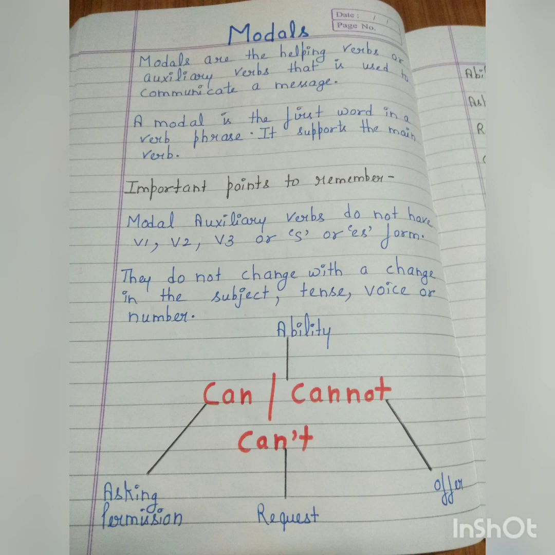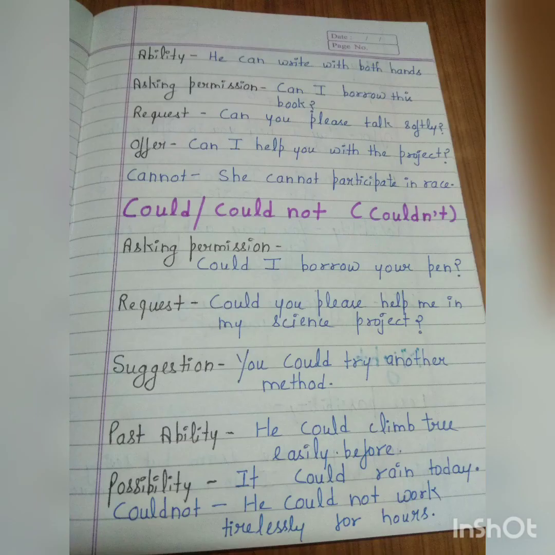See, students, can shows our ability, can shows offer, can shows request, can shows asking permission. See, can shows our ability of doing things. It shows a polite request, okay? And it shows asking permission also, and it shows offer also. So we'll be starting it further now.